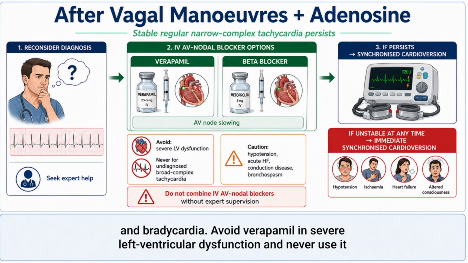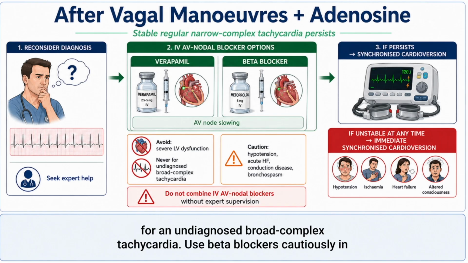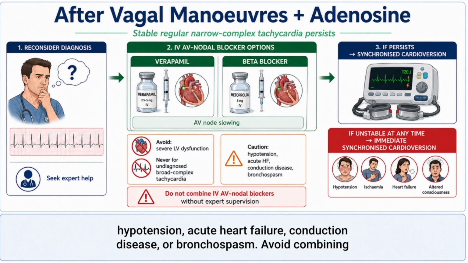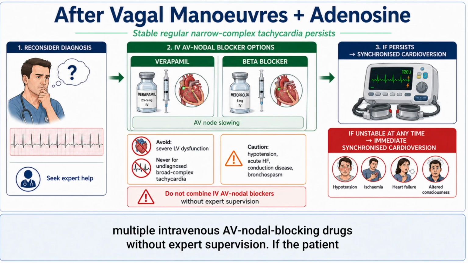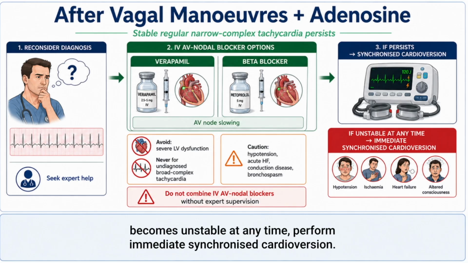Avoid verapamil in severe left ventricular dysfunction and never use it for an undiagnosed broad complex tachycardia. Use beta blockers cautiously in hypertension, acute heart failure, conduction disease, or bronchospasm. Avoid combining multiple intravenous AV-nodal blocking drugs without expert supervision. If the patient becomes unstable at any time, perform immediate synchronized cardioversion.